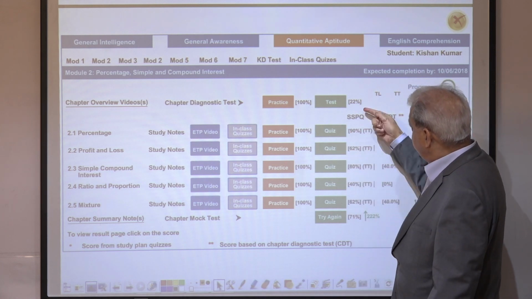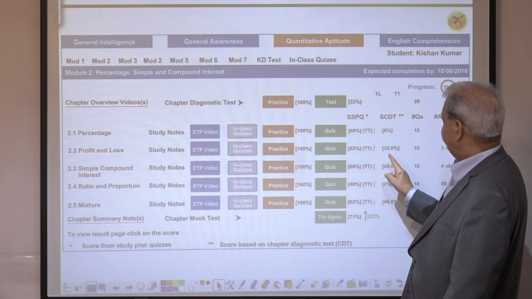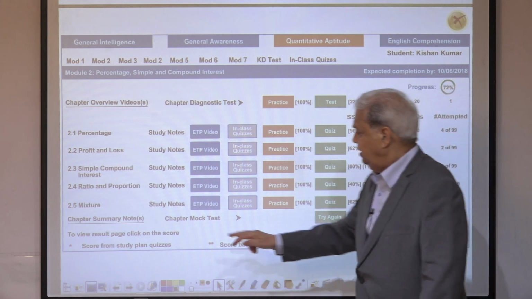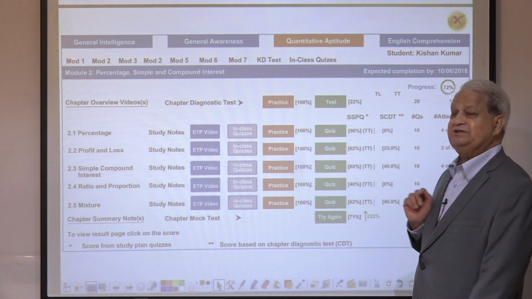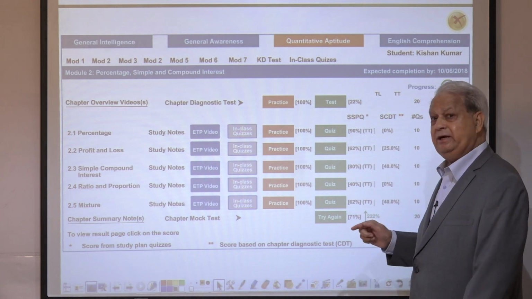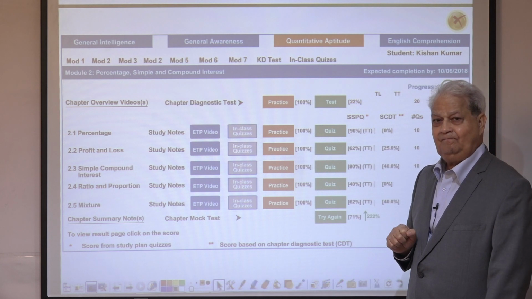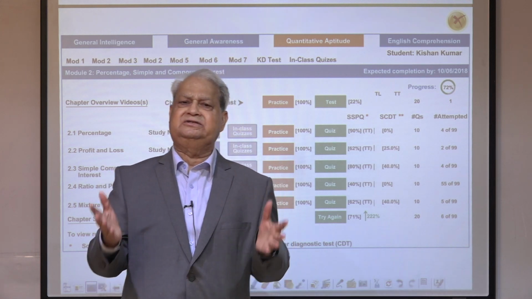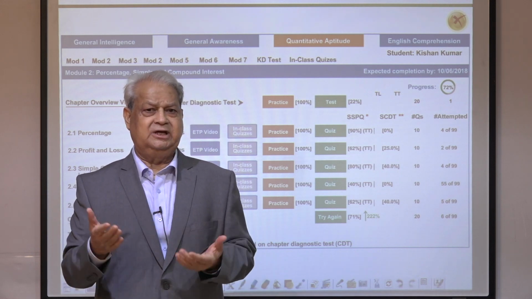So, these are the quizzes after studying each and everything. See the increase from 0% to 90%, 25% to 62%, 40% to 80%, and on the whole, when he takes a chapter mock test, mastery test, at the end, he gets 71%. From 22% to 71%. That is more than a 200% jump from where he was when he was initially diagnosed. So that is how we have designed a platform that prepares the student for any national exam, across countries or across institutions. You can use that platform for that.